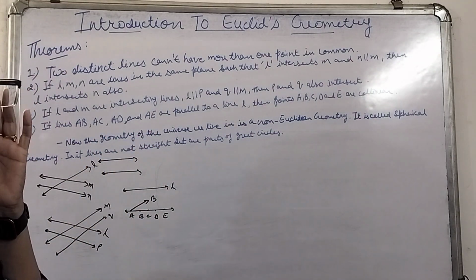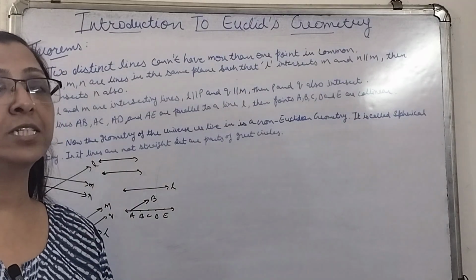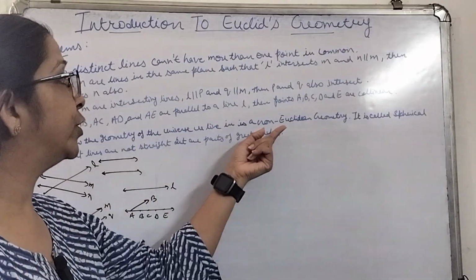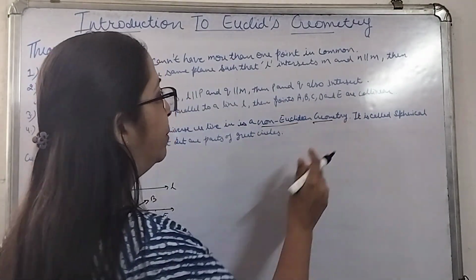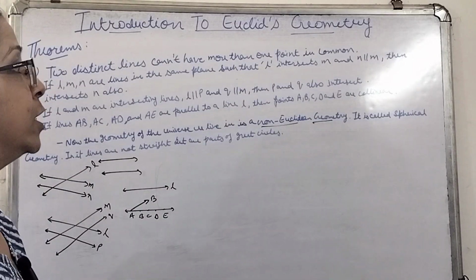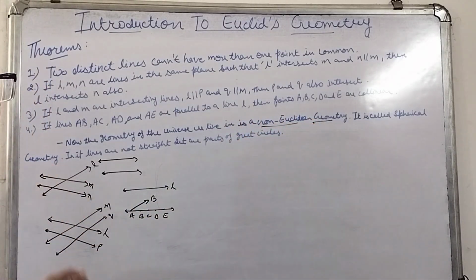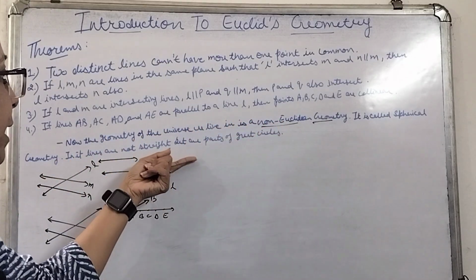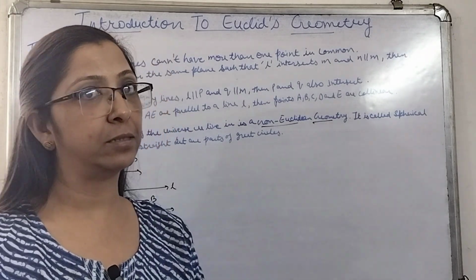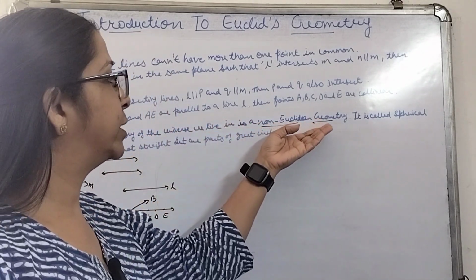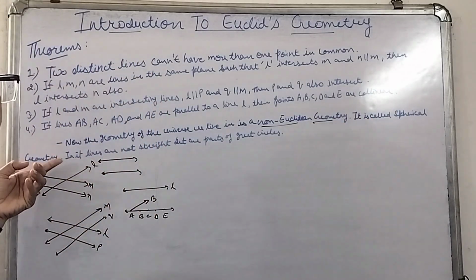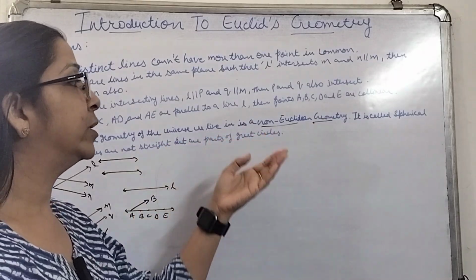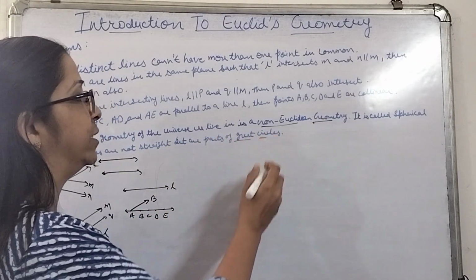So till now, whatever we have learned about the geometry of plane figures was Euclidean geometry. Now the geometry of the universe we live in is non-Euclidean geometry. It is not Euclidean geometry because we are not dealing with plane figures only. It is basically spherical geometry. In this, lines are not straight lines; rather, they are parts of great circles.